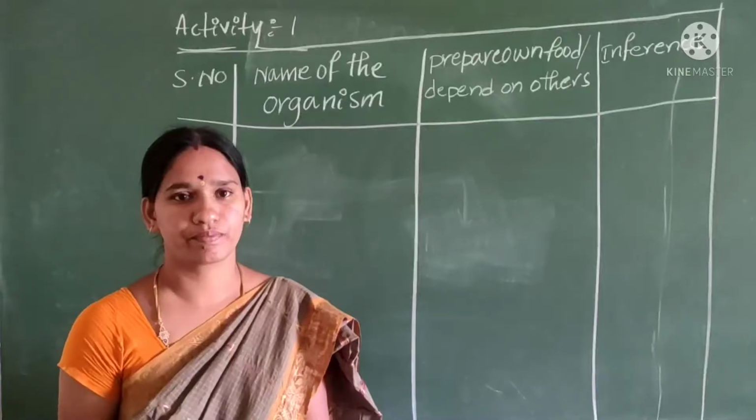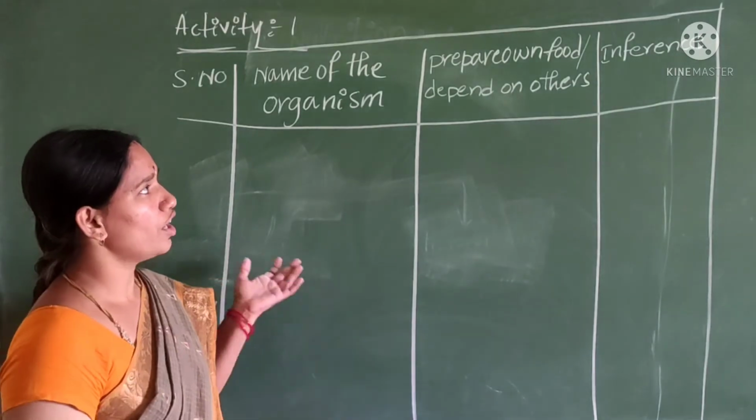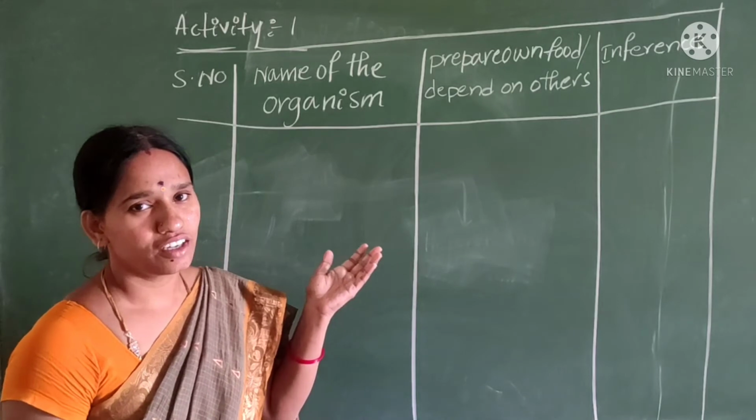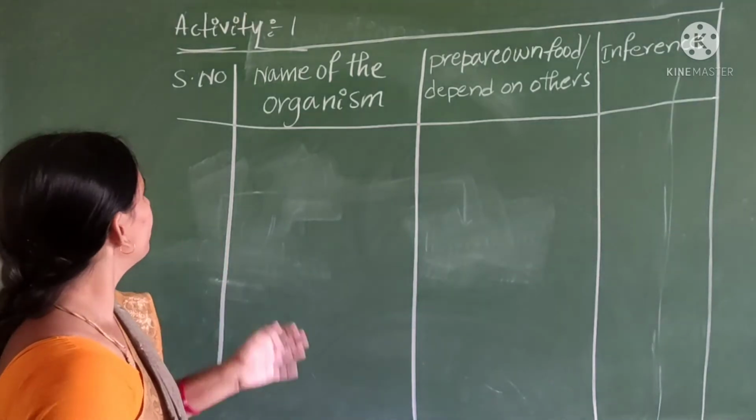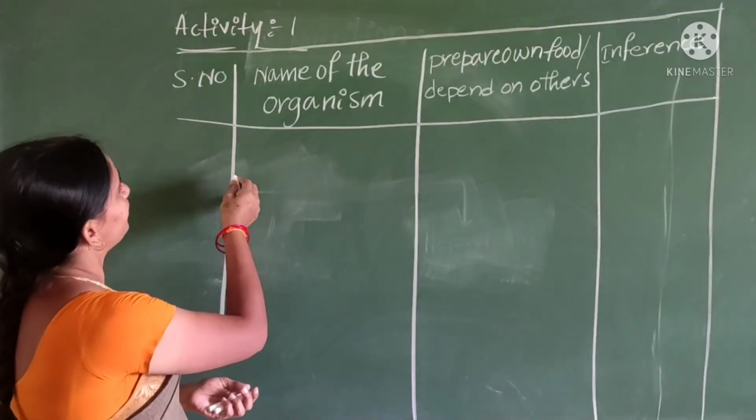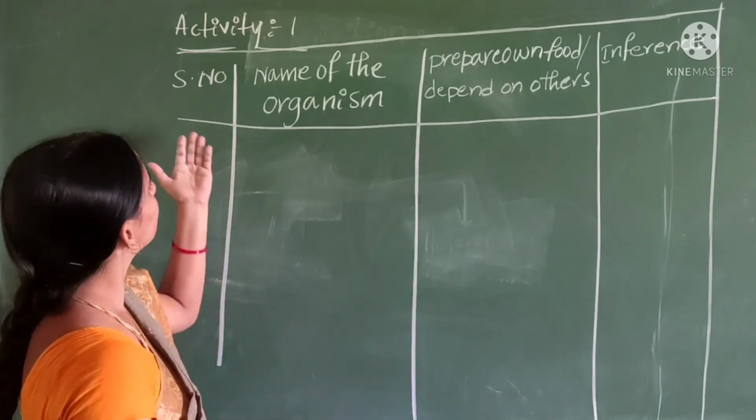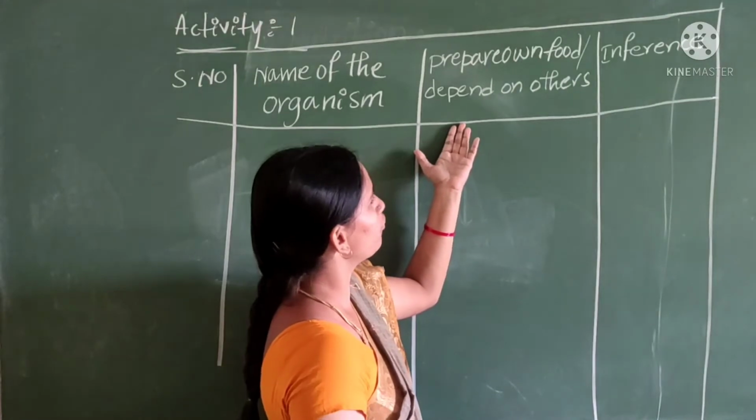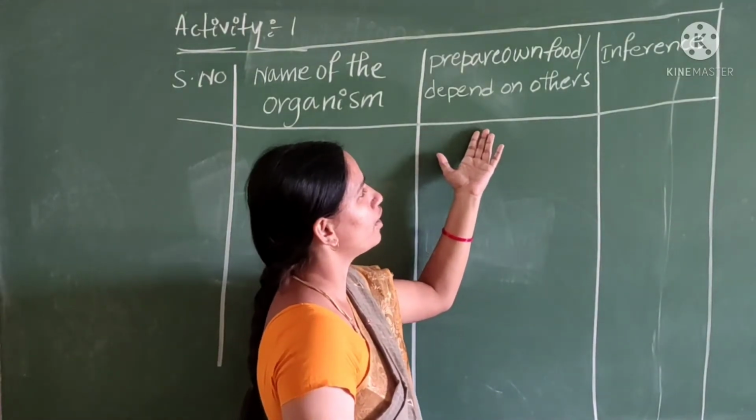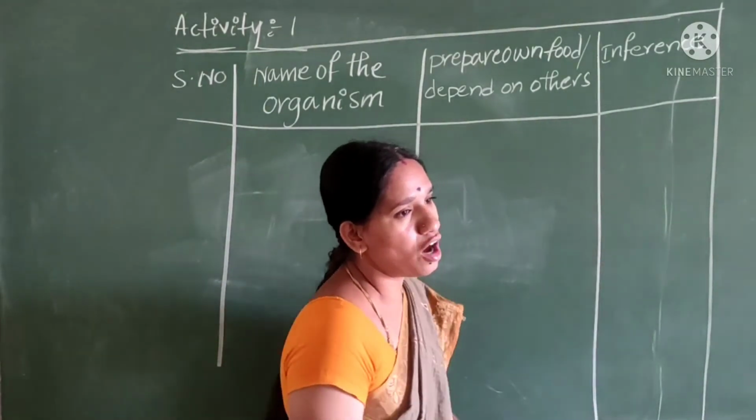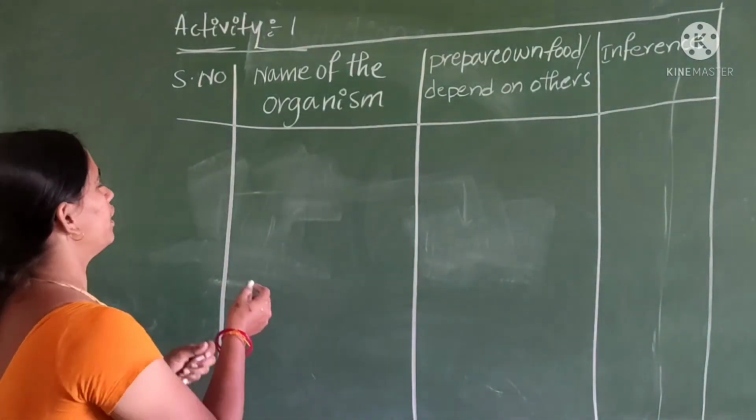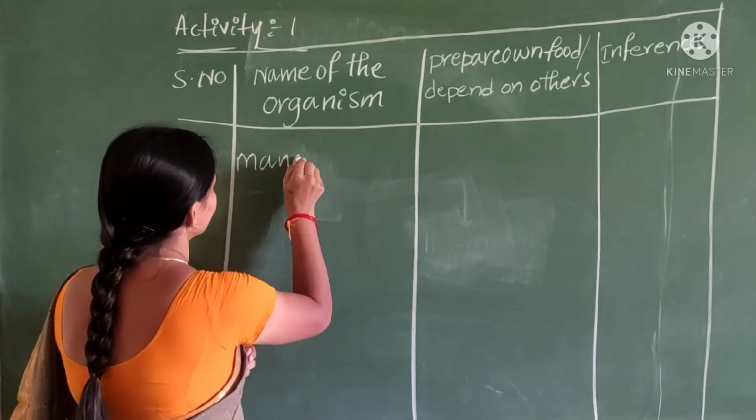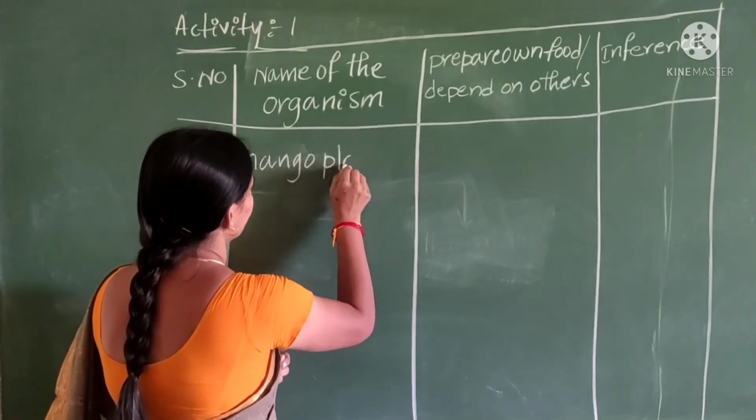Okay children, according to the definition of autotrophs and heterotrophs, we can do this table. See children, it is activity 1. Here, serial number, name of the organism, prepare their own food or depend on others, inference. Now you can fill the table. See children, mango plant.